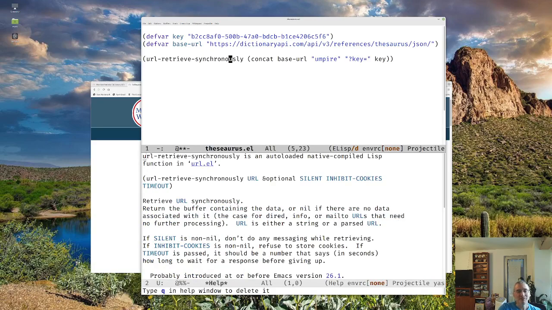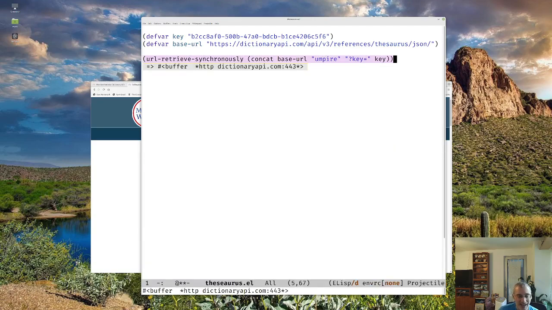So basically, url-retrieve-synchronously: we give it a URL, and then we can give it silent, inhibit-cookies, and timeout. And it'll return a buffer containing the data, or nil if there's nothing associated with it. So let's test this out.